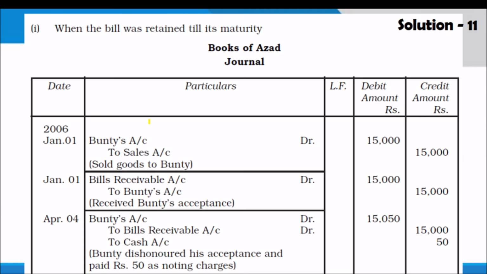So Bundy's account debit to sales account, 15,000. January 1, bills receivable account debit to Bundy's account, 15,000. And after that, we have to write the entry for dishonoring and also noting charges. So on April 4, Bundy's account debit, to bills receivable, to cash. That amount is 15,050, including noting charges collected, which will be paid to the notary public. Okay.